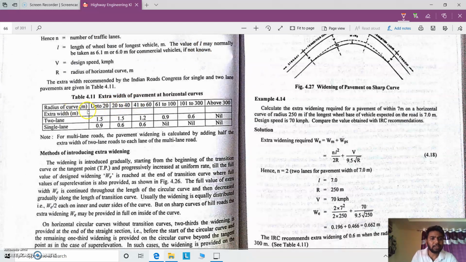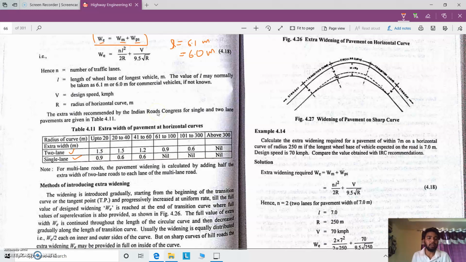Some of the recommended extra widenings given by the Indian Road Congress for a 2-lane road and for a single lane road, based on the radius of the curve, are tabulated here. You should also know that extra widening is considered only for curves with less than 300 meter radius. Do remember this. Just refer to this table, and in the next class we'll start with problems on extra widening. Thank you.